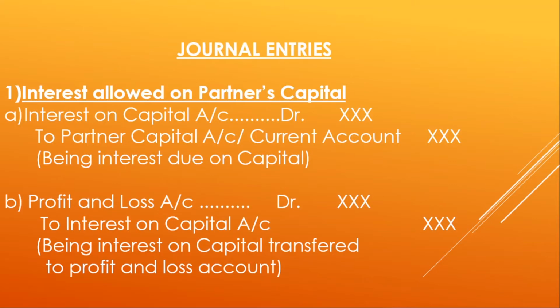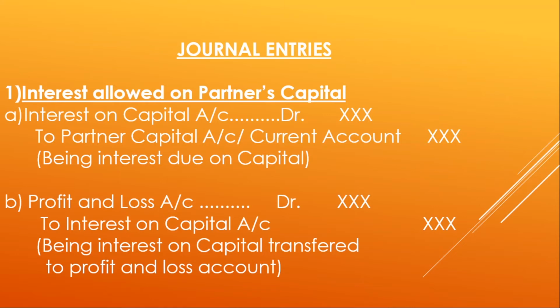So students, let us see the journal entries for the same. The first one is interest allowed on partner's capital. Here the journal entry has been divided into two parts, A and B. The first one is charge and the second one is transfer. When you charge interest on capital, interest on capital account is debited and partner's current or capital account is credited. That is, the firm is paying interest to the partners, therefore it is an expense for the firm.